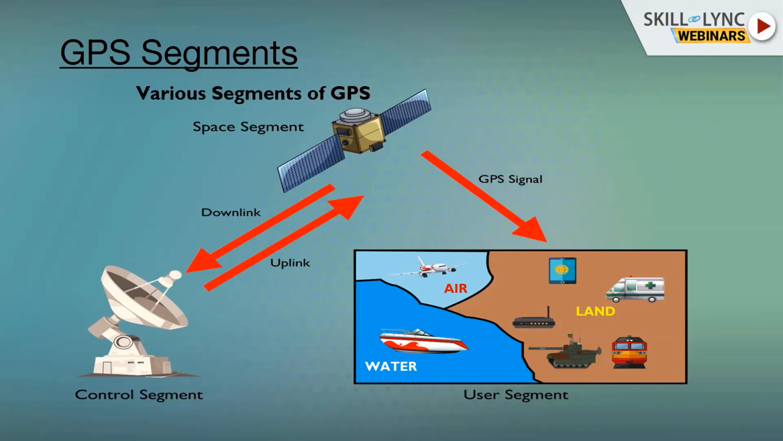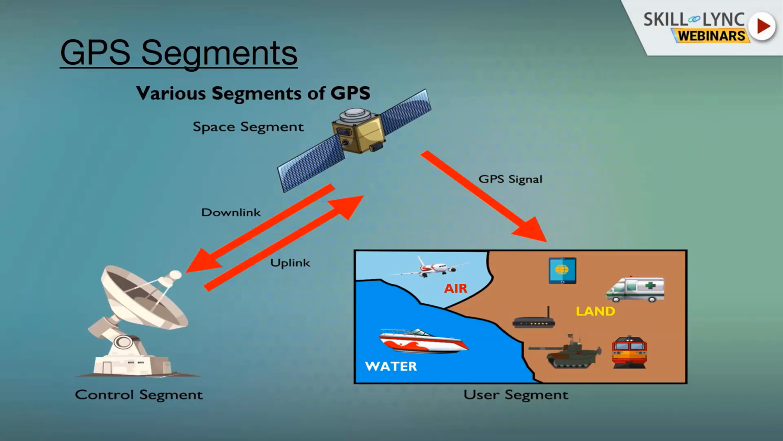The control segment is the segment which actually controls the entire GPS system. It will check the health of the satellites. It will check how they are moving, their orbital or path correction. All these things are maintained by the control segment, and the control segment does not communicate with the user. The user is only going to communicate with space. So we are getting a signal from space, and then we are processing that signal to get the coordinates.